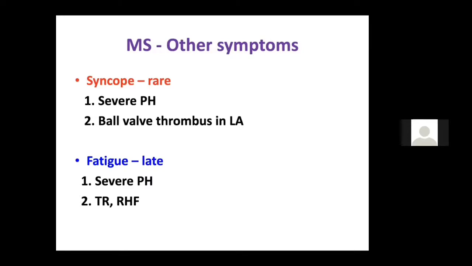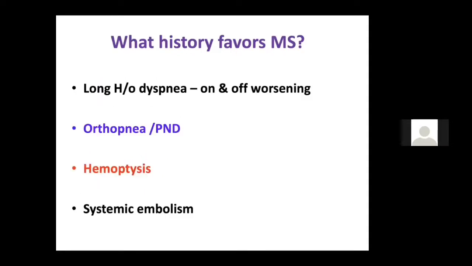Fatigue happens very late. The cause of fatigue in mitral stenosis is severe pulmonary artery hypertension causing RV failure and TR. So that is the thing you should remember. Fatigue is due to the RV involvement, due to the TR, PAH, and RV dysfunction. So that is a very late finding. So overall, what history favors mitral stenosis? Long history of dyspnea. The patient is telling that I have had dyspnea for the last 10 years, which is coming and going, and finally one day the patient presents to you with NYHA class 4, which has worsened over the last few months.